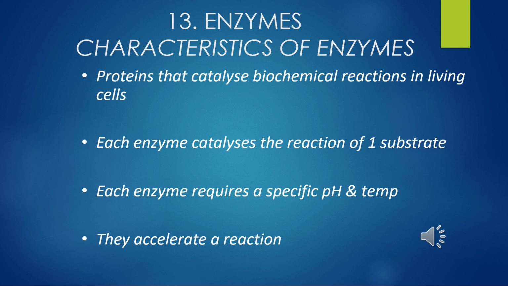An enzyme, like any protein, has primary structure, that is the amino acid sequence of the protein. An enzyme, like any protein, has the secondary and tertiary structures. So they may be of any structure. Each enzyme catalyzes the reaction of one substrate. Each enzyme requires a specific pH and temperature.